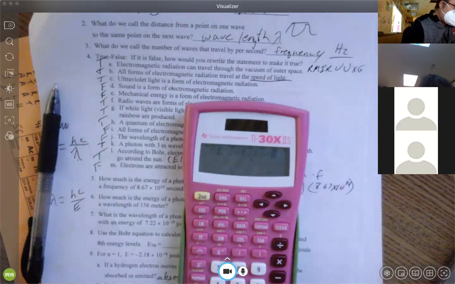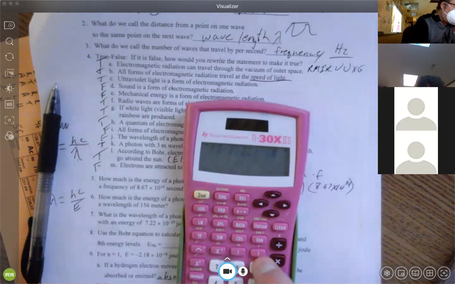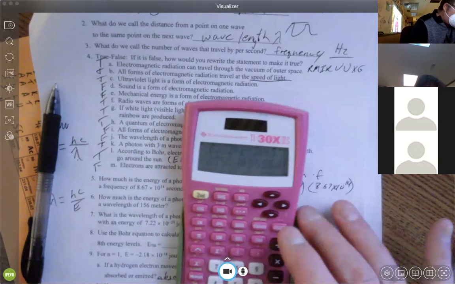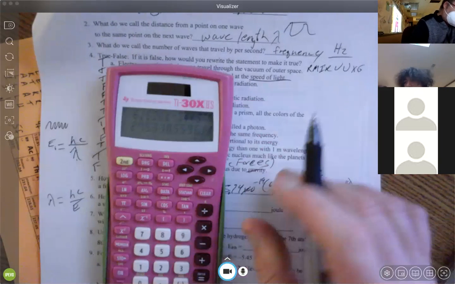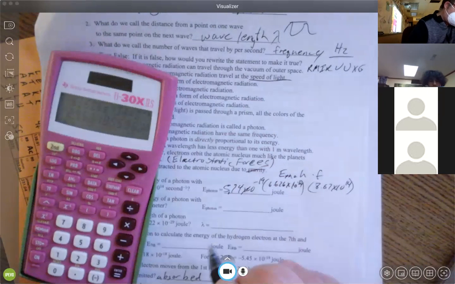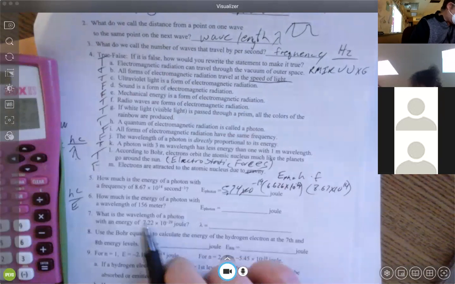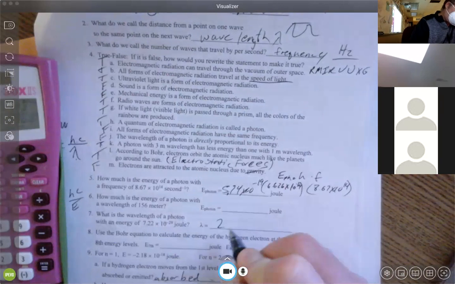7.22. We get 2.75 times 10 to the third. Or the wavelength is 2,753 meters.